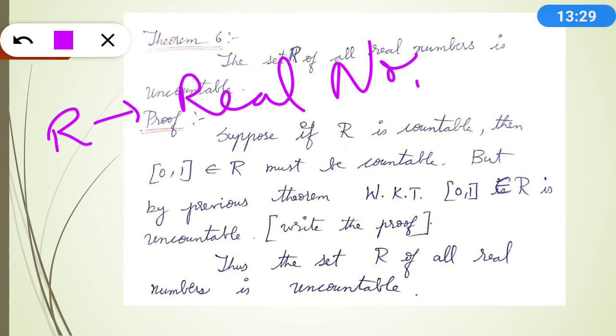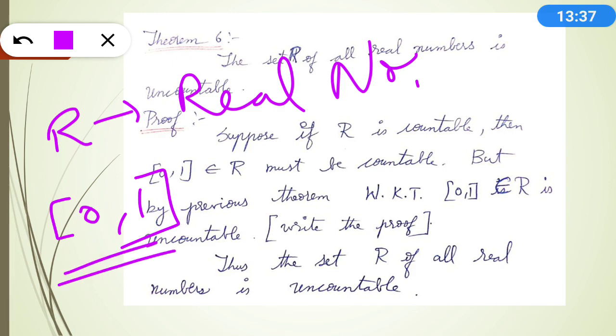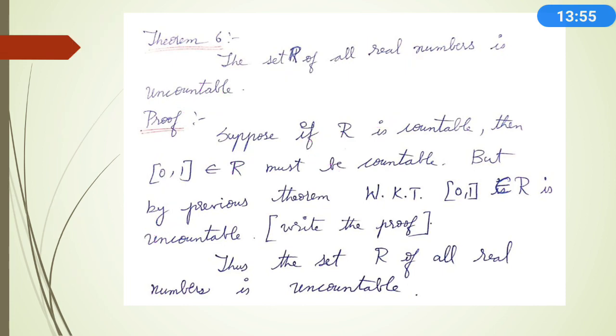Just before we have seen 0, 1 is uncountable. Will this 0, 1 be in R? Yes, it is a proper subset of my R. Since 0, 1 is uncountable, obviously I can say my R is also uncountable. So that is the theorem.